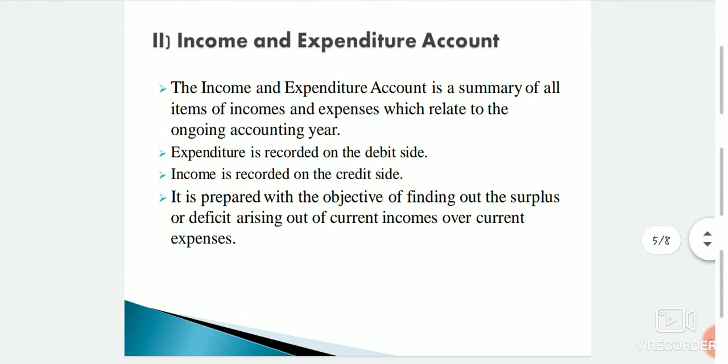The next, income and expenditure account. The income and expenditure account is a summary of all items of incomes and expenses which relate to the ongoing accounting year. Expenditure is recorded on the debit side, income is recorded on the credit side. It is prepared with the objective of finding out the surplus or deficit arising out of current incomes over current expenses. It is a nominal account.